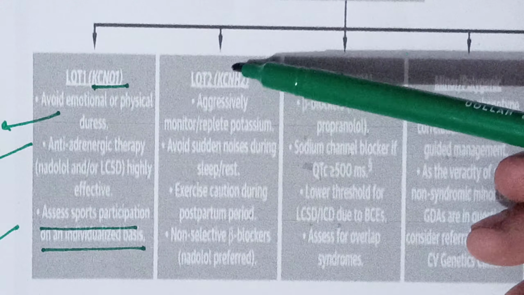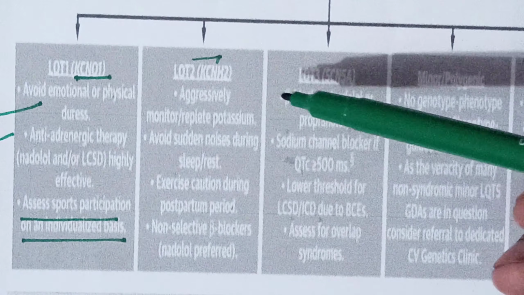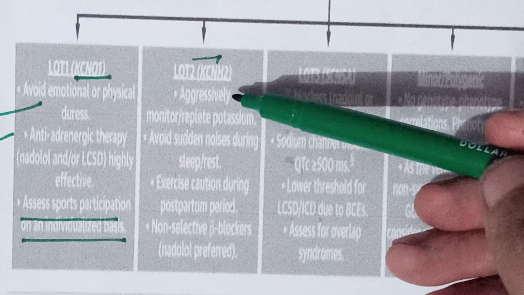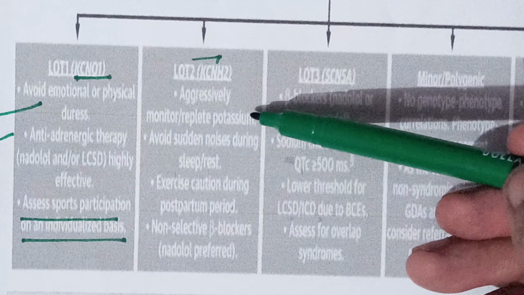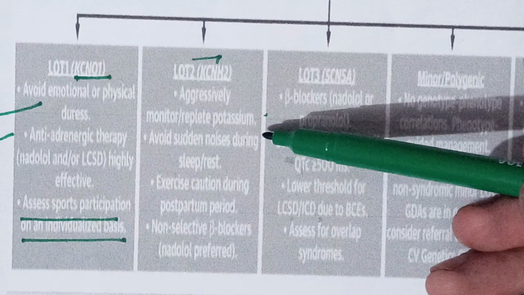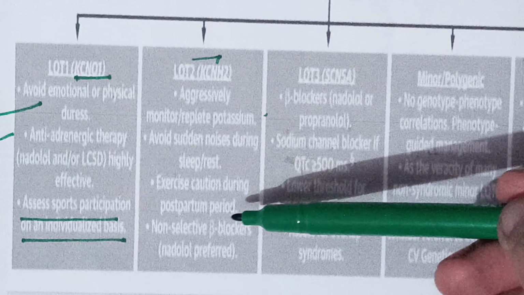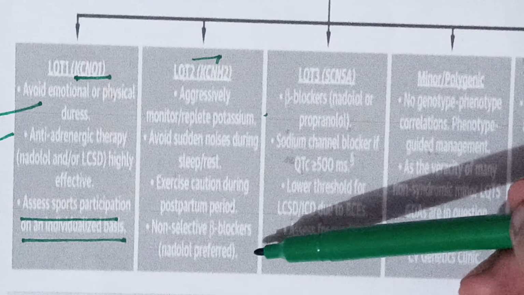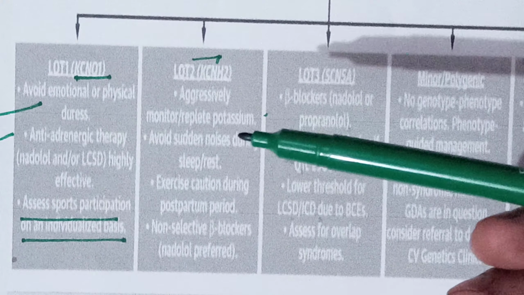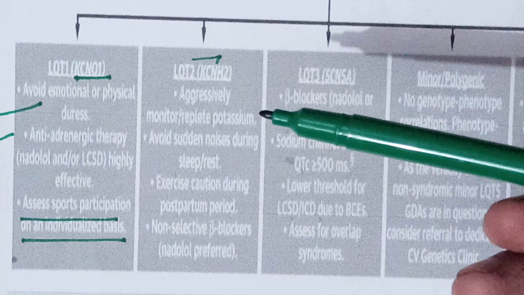Okay, and then there is the mutation in the KCNH2 gene that obviously leads to the long QT2 syndrome that I mentioned earlier on the previous slide. For that, precision medicine tells you to treat it aggressively, and aggressively monitor the disease. Replete the potassium, avoid sudden noises during sleep or rest, exercise caution during the postpartum period, and use non-selective beta blockers like nadolol.